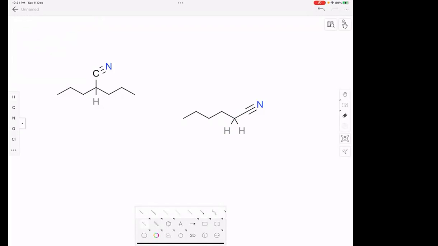One pi bond decreases. Okay, I'll just quickly show you. I think you understood what I'm trying to say. I'll copy this. So this will become a double bond. Let me just do a double bond here.